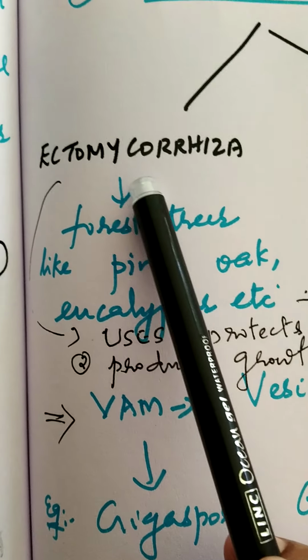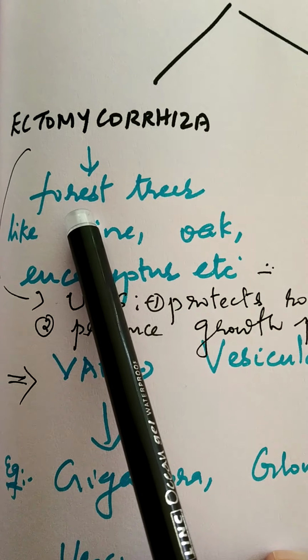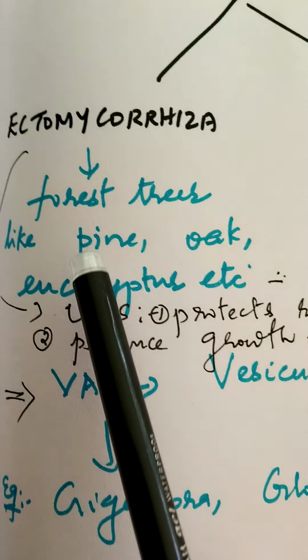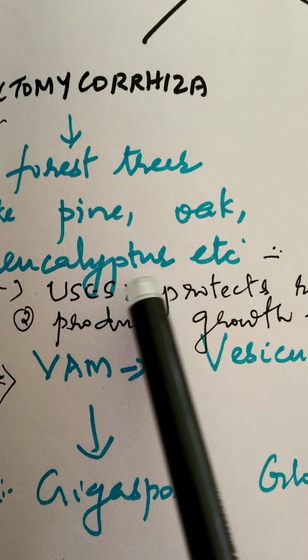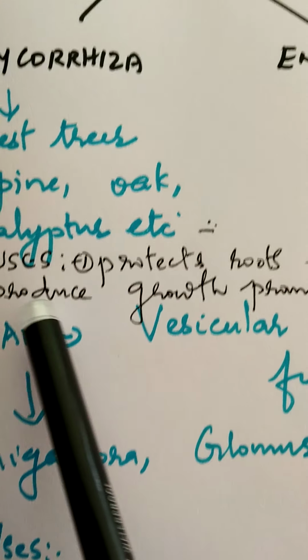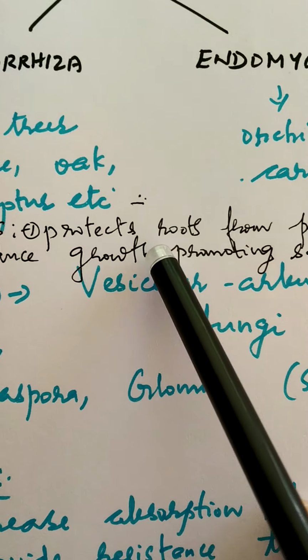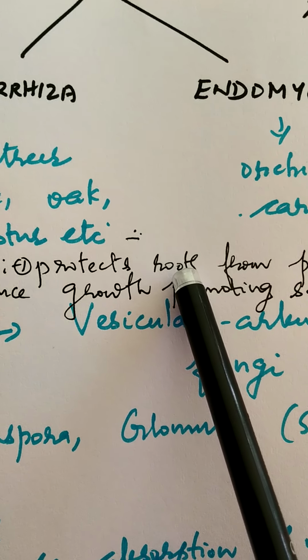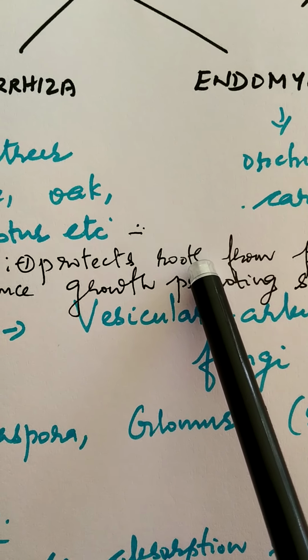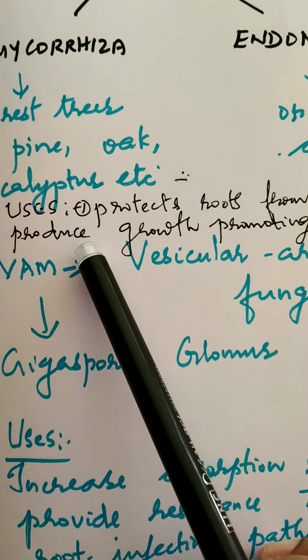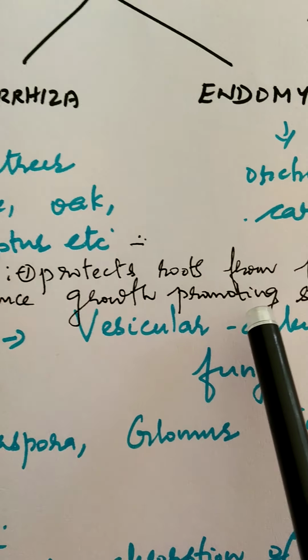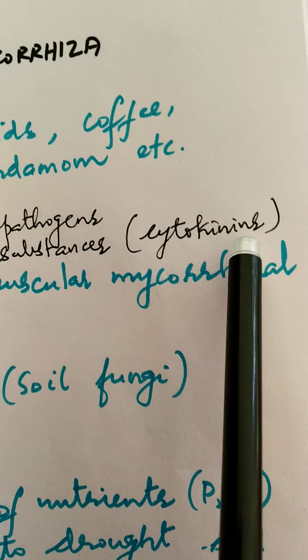Now, ectomycorrhiza we can normally see in association with forest trees like pine, oak, eucalyptus, etc. And they have certain uses. One is they protect the roots of the plants from the root infecting pathogens or disease causing agents. Another one is they produce certain growth promoting substances like cytokinins.